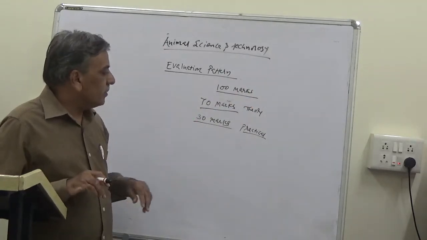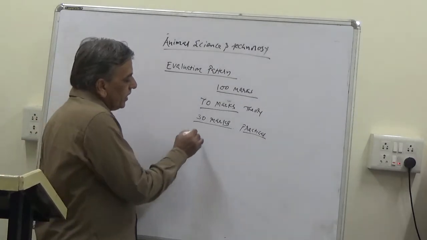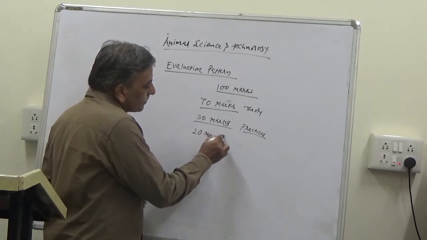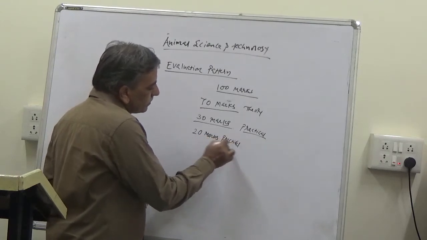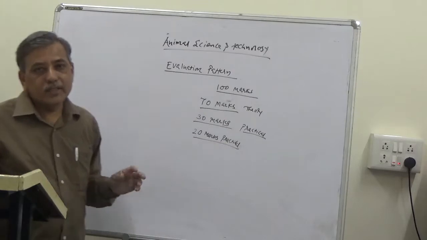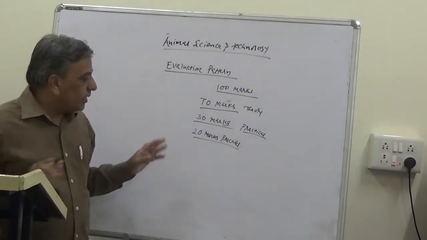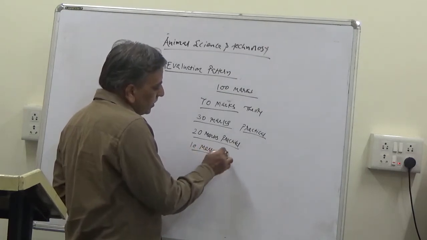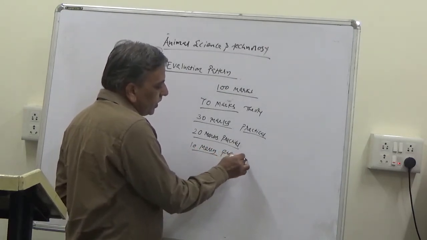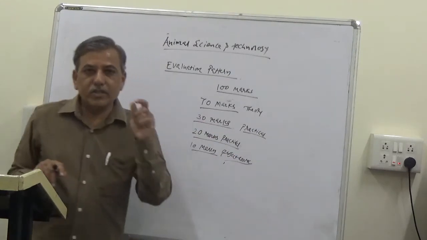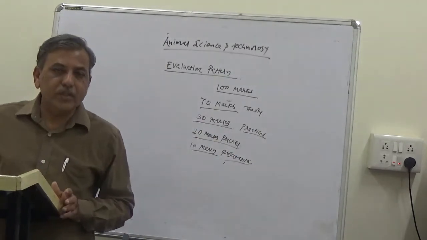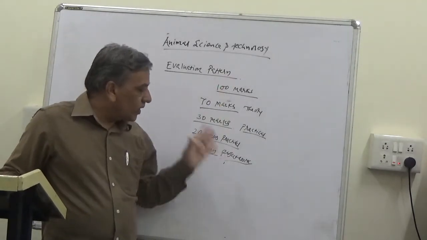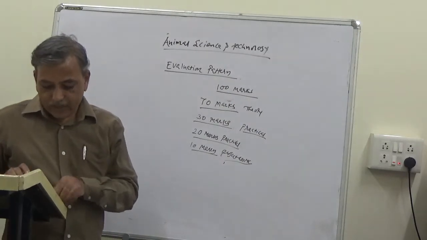Now out of these 30 marks allotted for practical, 20 marks will be for actual practical, which is to be conducted in the laboratory, and 10 marks for the project work. You will be allotted a project and you have to submit the report of that particular project. That will be for 10 marks. So this is the evaluation pattern for this year.